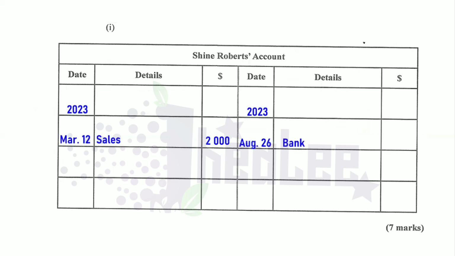For details, the item affected, which is bank, and the amount that was received by the business paid by that trade receivable is $1,700. So we're seeing that Shine Roberts account decreases by $1,700.